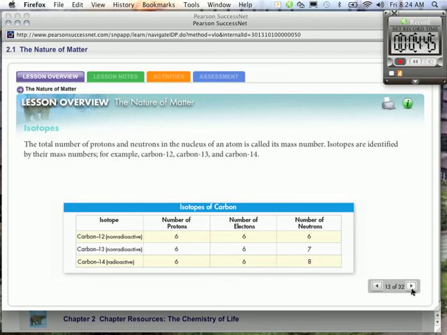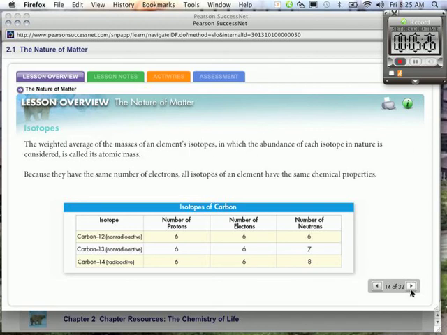The total number of protons and neutrons in the nucleus of an atom is called its mass number. Isotopes are identified by their mass numbers. For example, carbon-12, carbon-13, and carbon-14, which is used for dating very, very old things. Because the extra neutrons don't stick around very long, and for carbon, they know how long they stick around. So in a sample with a very few carbon-14 atoms left, we know how long it took for that to break down, and so they can tell it's 6,336 years old by however much carbon-14 remains. That's how they do carbon dating.